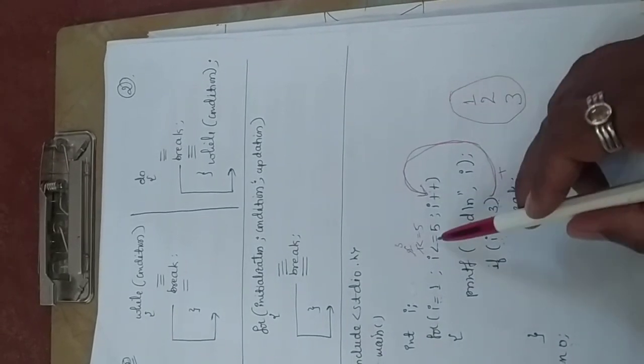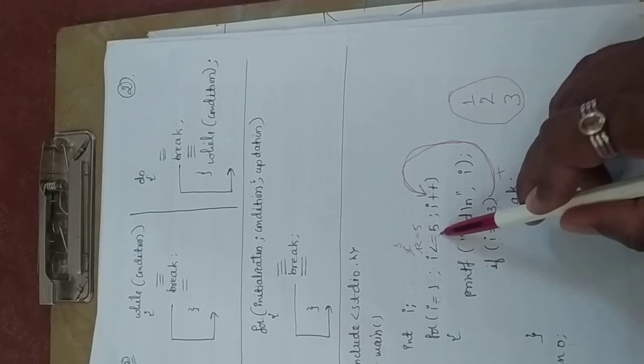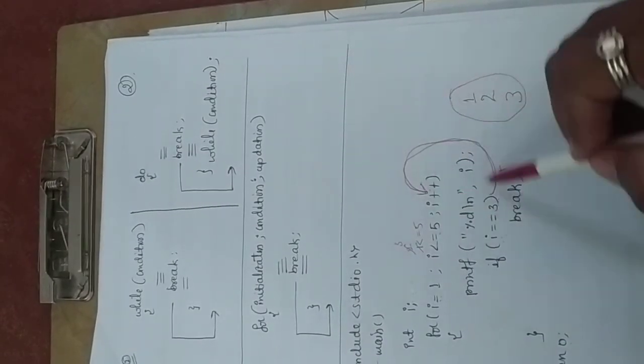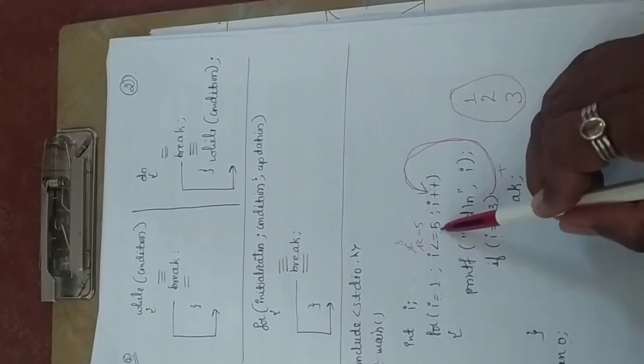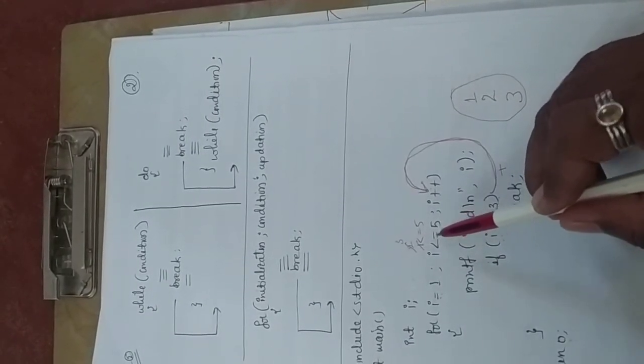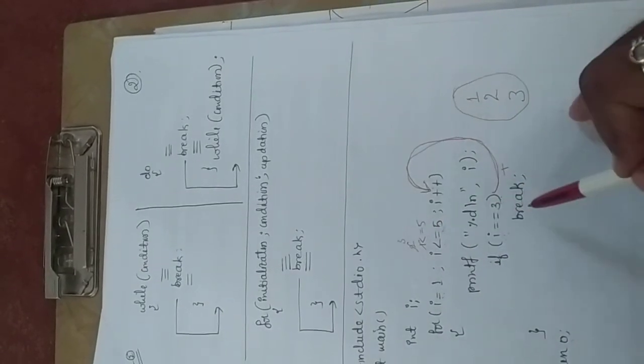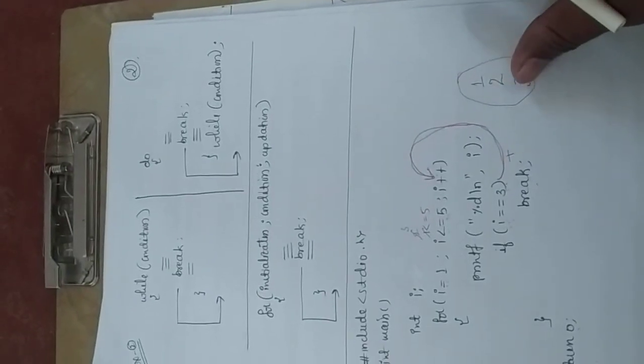It means even though the for loop is not completely finished, another 2 or 3 iterations it would take. It will check for 4, it will check for 5, after that it will check for the updated value 6. At that time the condition has to become false, but in the middle itself the break statement is going to terminate the for loop. Got it?